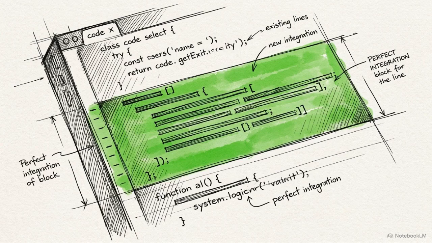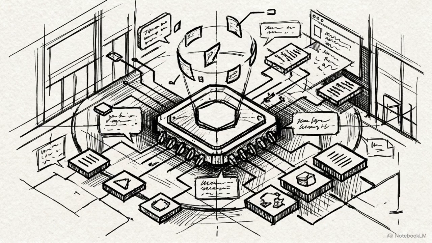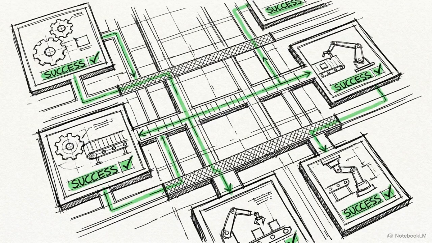Relying on a stateless chatbot interface forces the developer to manually coordinate every file and context. Deterministic system-level orchestration automates that burden, turning these models into a reliable multi-agent production pipeline.